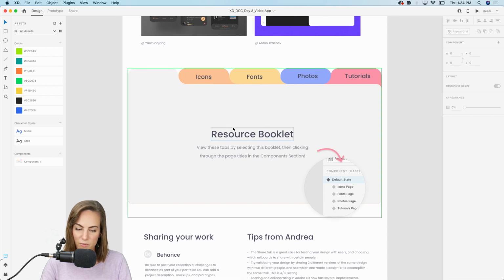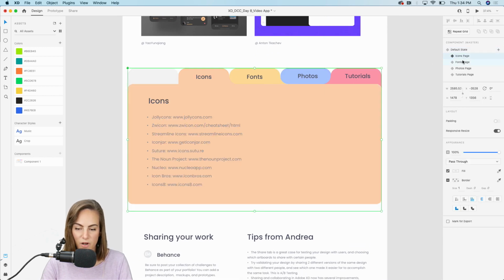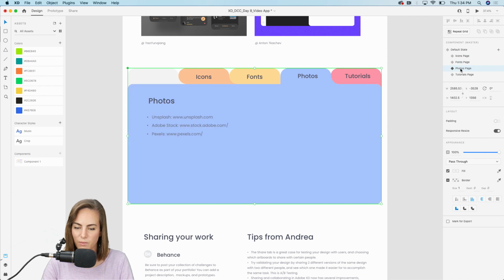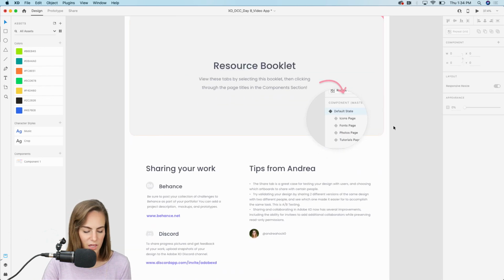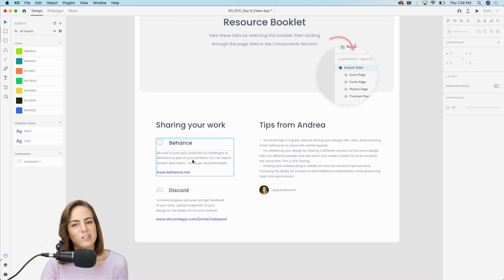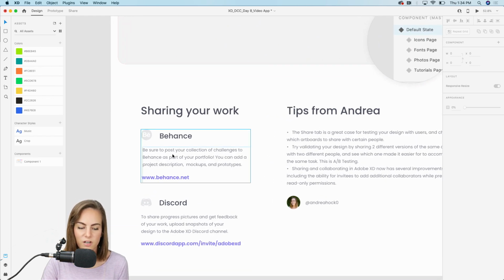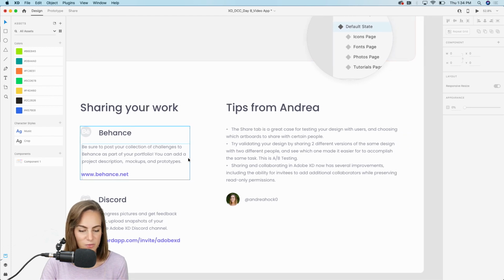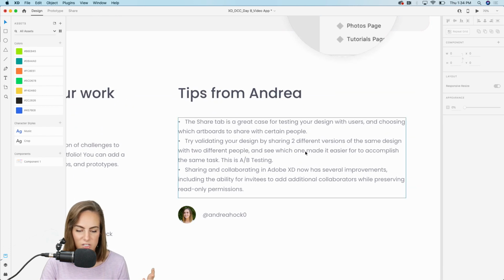We've got the resource booklet, of course. You can hop through any of these components to see some of my favorite resources and links to icons and stuff. And of course, be sure to share your work on Behance and Discord. So on Behance, share with the keyword XD Daily Challenge. Yeah, and I've just got some tips for myself down here about sharing.